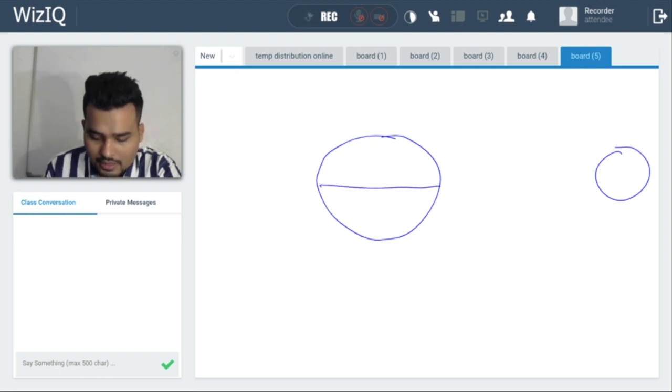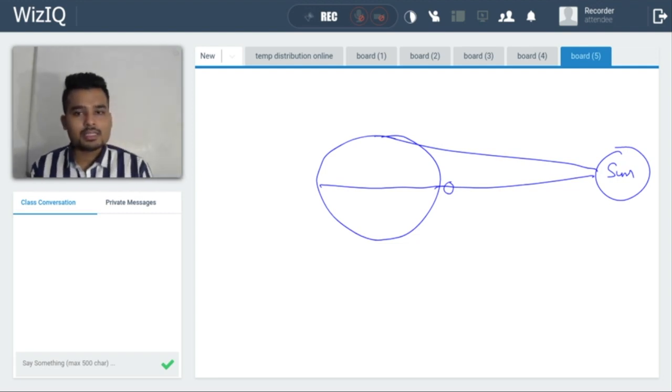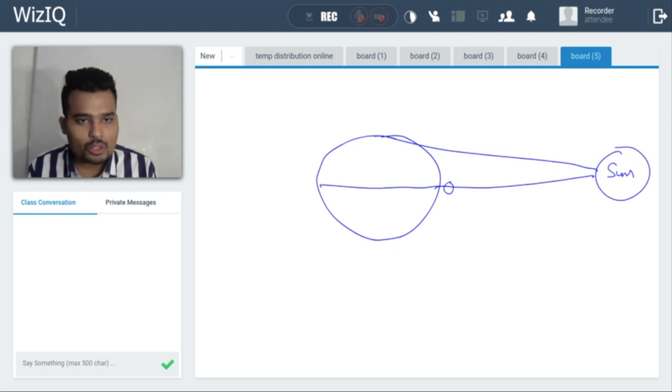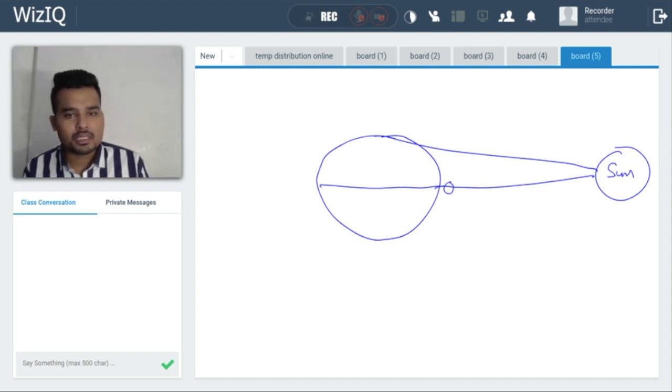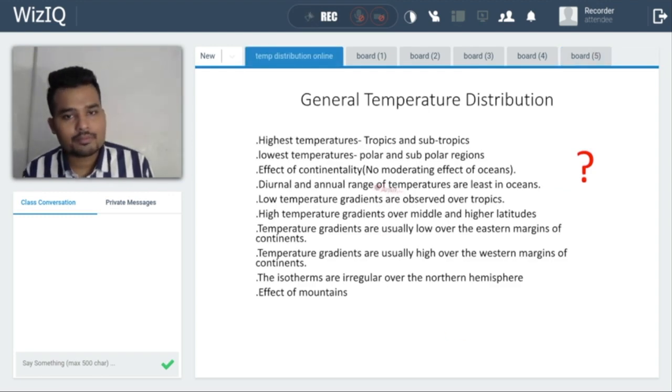Now we can see that this is the equator, this is the Sun, and for this equator and for this pole, the distance covered by the light will be different. So here it is less, right? Less distance means less attenuation. More distance means more attenuation. So the intensity will be more over here. That's why in the tropical and subtropical region, we have the highest temperature on the globe. So this is all about the first point.